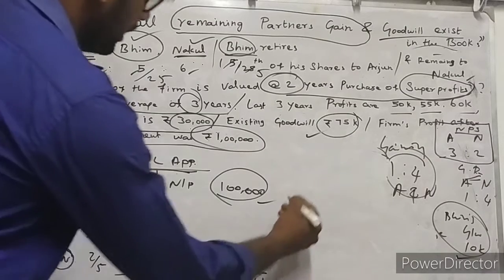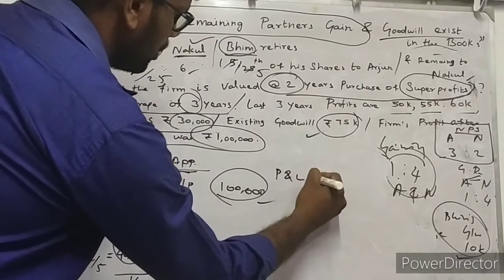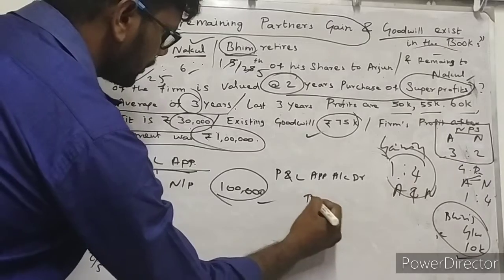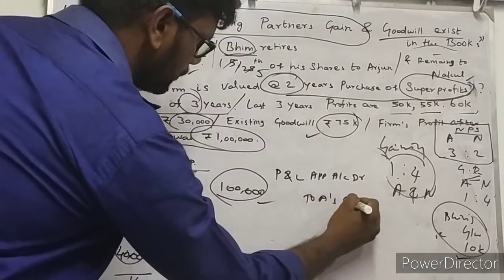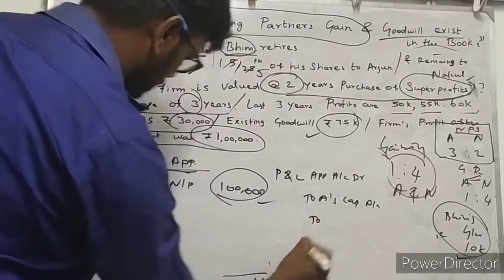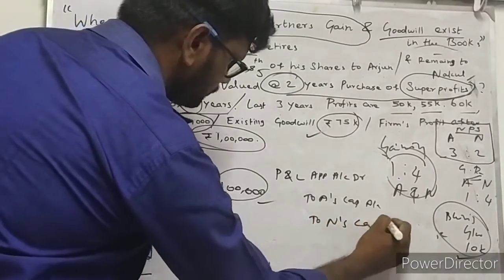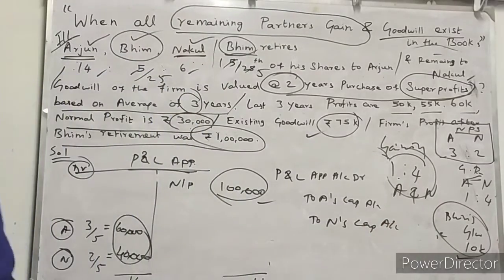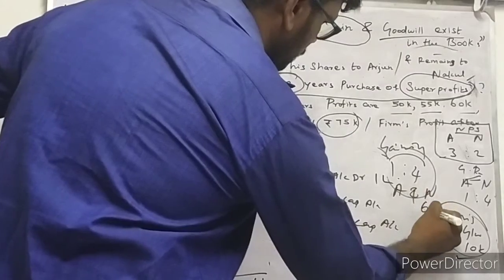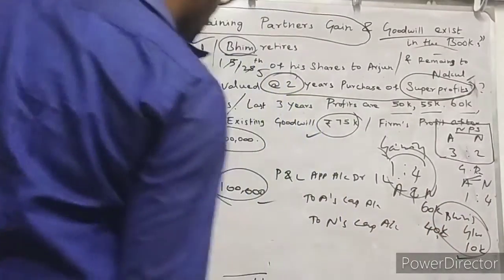This is the journal entry. How much rupees collectively? 1 lakh rupees. Then 60,000 goes to partner Arjun, 40,000 goes to partner Nakul.